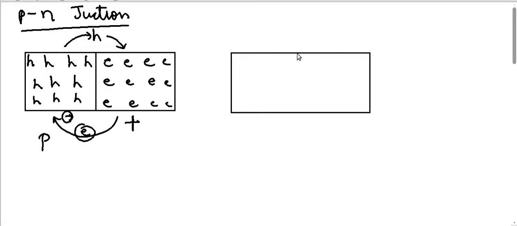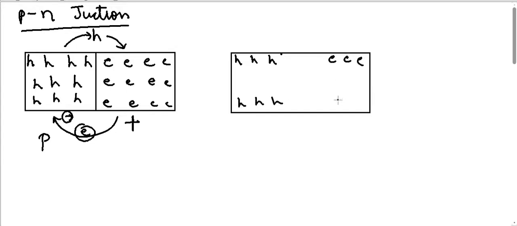So here there are holes on this side, there are electrons on this side.